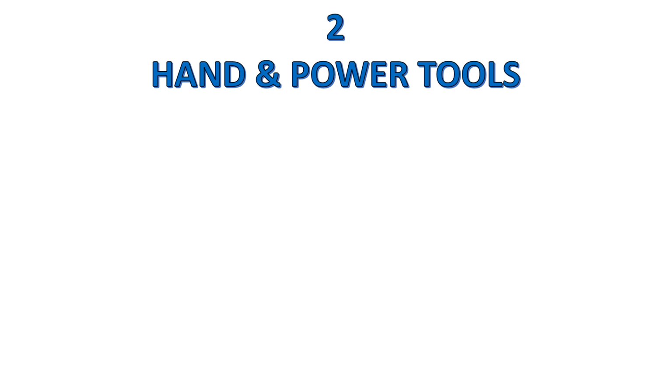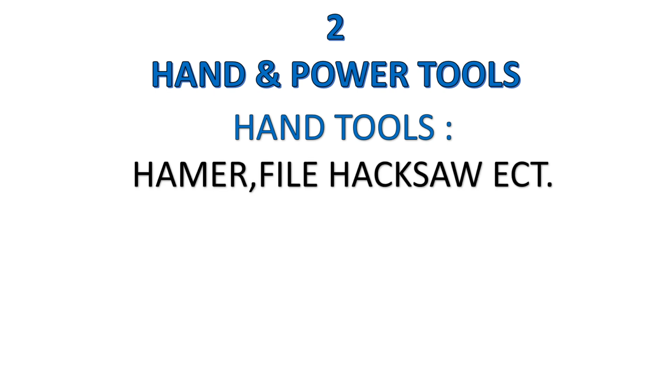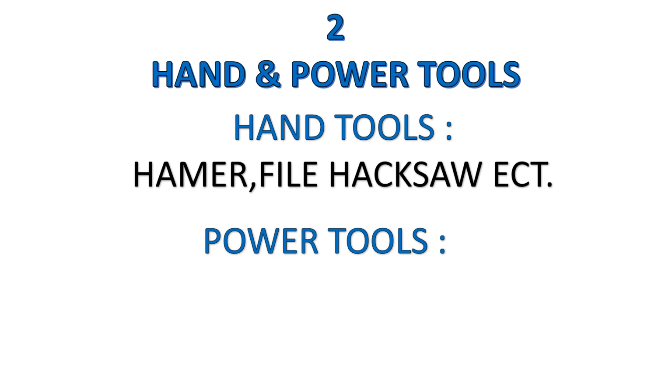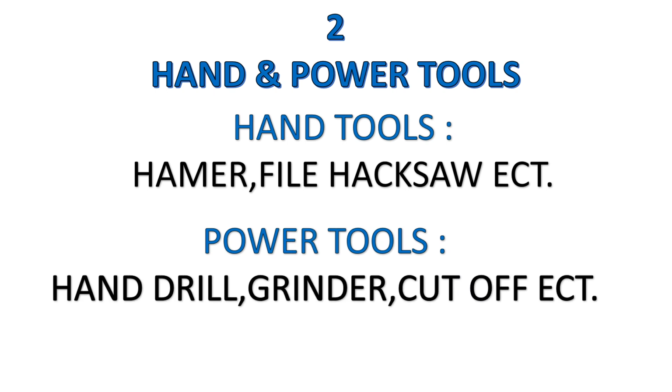Then we can look at our second module, hand and power tools. Now guys, if we look at hand tools, what is hand tools? It means every tool that you use your hands with, like a hammer, a file, a hacksaw, and you are doing actually the work manually. Looking at power tools, it's a hand drill, a grinder, a cut-off, etc. Guys, that's every tool in the center that you use with electricity. That is power tools, right?